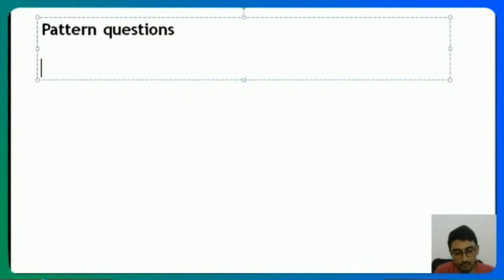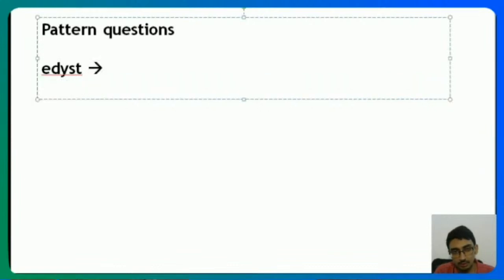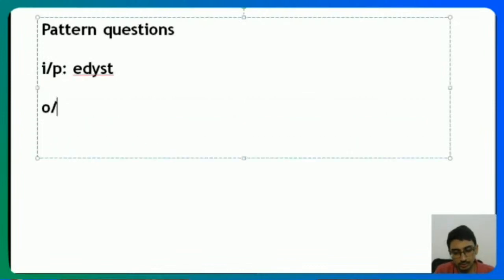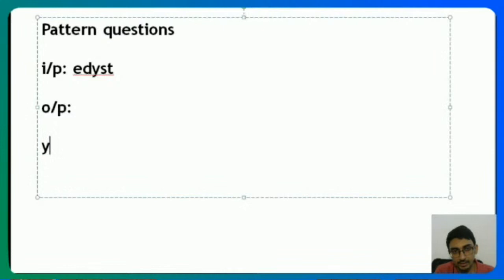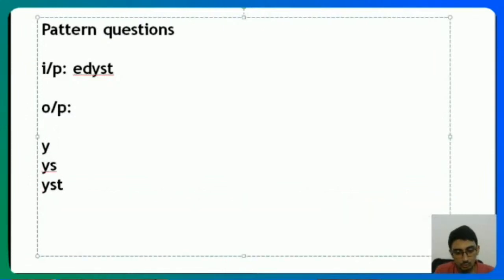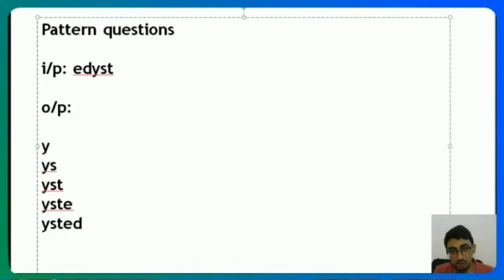For example, if the input is Edyst, the output is supposed to be first Y, YS, YST, YSTE, and then YSTED. So you start from the middle, you go to the next one, and then the next one, and so on. So you keep going like this, right?